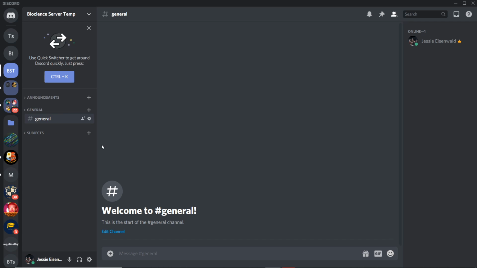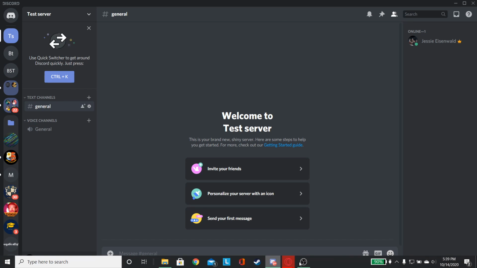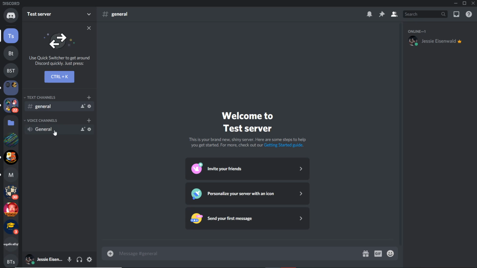Anyway, that's how you create a server. This is what it will initially look like. You can change it around and drag the categories. This is how you collapse channels, by the way. If you have a whole list, you can collapse them, and you can drag them around, putting one above the other. So that's how you create an actual server.